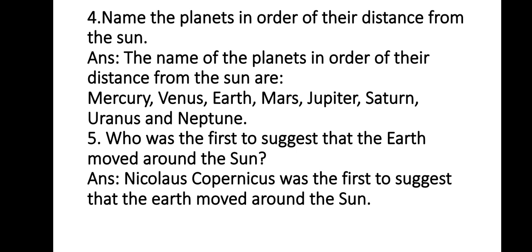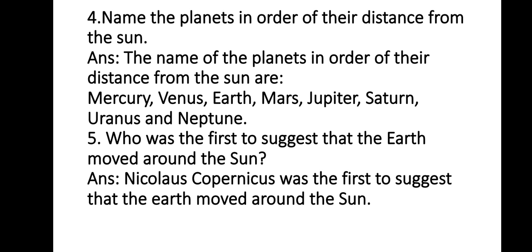Question number 4. Name the planets in order of their distance from the sun. Answer. The planets in order of their distance from the sun are Mercury, Venus, Earth, Mars, Jupiter, Saturn, Uranus and Neptune.